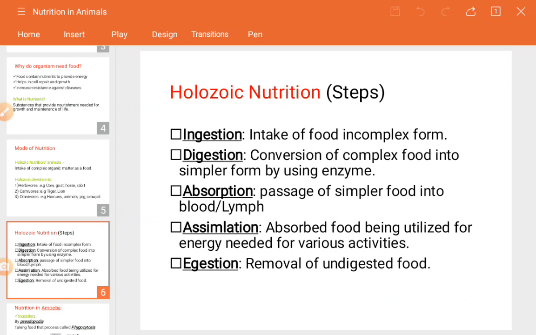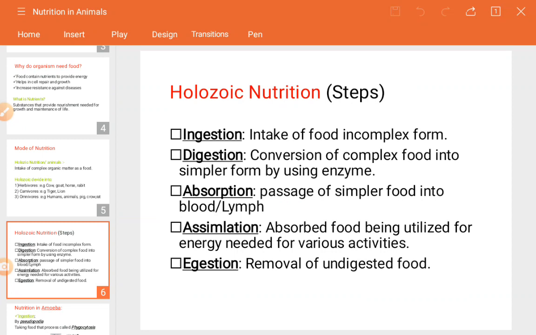So absorption is nothing but a transportation that helps in the passage of the broken down simple form of the food through the bloodstream vessels or the lymph. The next, assimilation means what? The absorbed food being utilized for the energy needed for the various activity. So in absorption we use the simpler form of the food to transport, then later in the assimilation process that actually becomes energy, and that energy is utilized for the different organ functions.